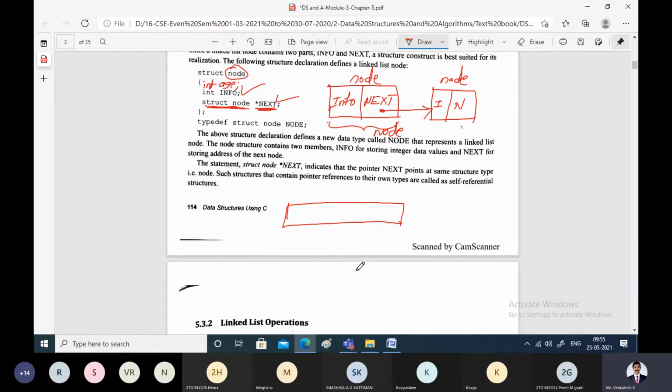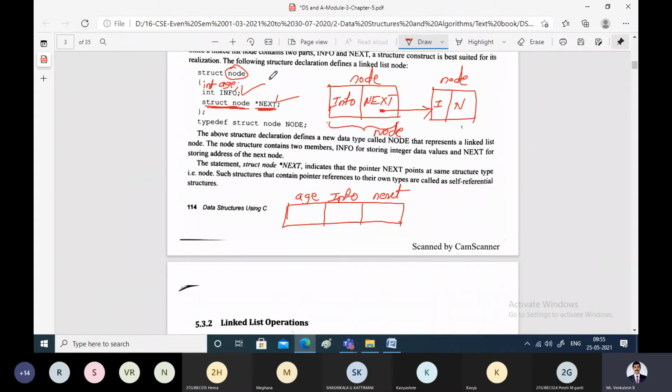Age is one more information field that I'm trying to store here. Now, how does my node look? What is the first field? Age is the first field. What is the next field? Info is the next field. What is the next field? The third field is next. And this is how the node looks now.